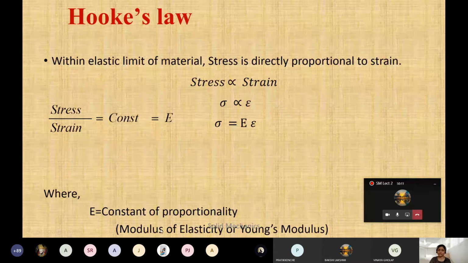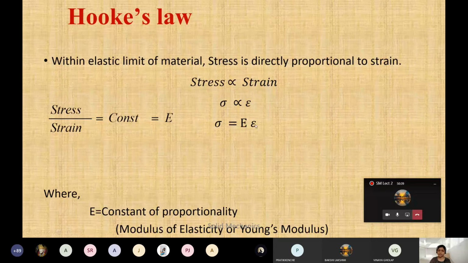Here it is the modulus of elasticity or Young's modulus. ये नाम ध्यान रखना है, because in a few questions it will be asked as modulus of elasticity or Young's modulus. It is one and the same thing. E is the modulus of elasticity, or Young's modulus, and for a particular material it is given or we have to find it out. We will come to this later when we solve the numerical. So stress is equal to E epsilon.